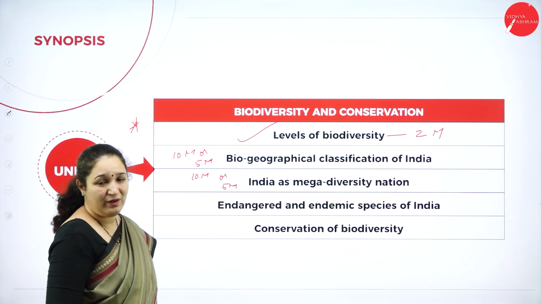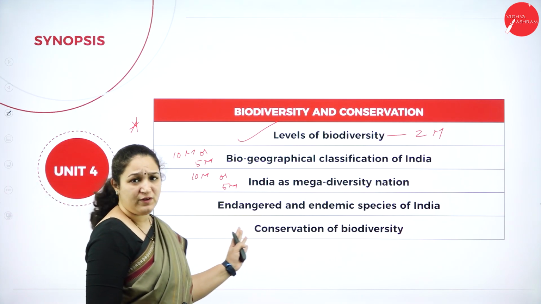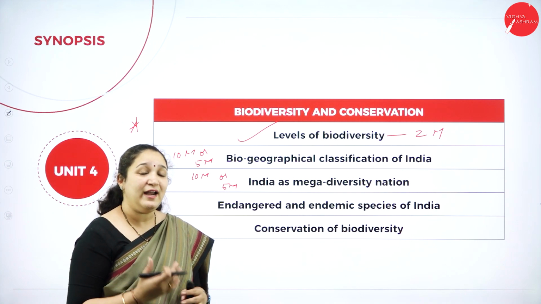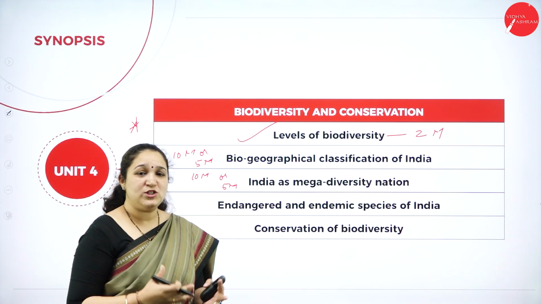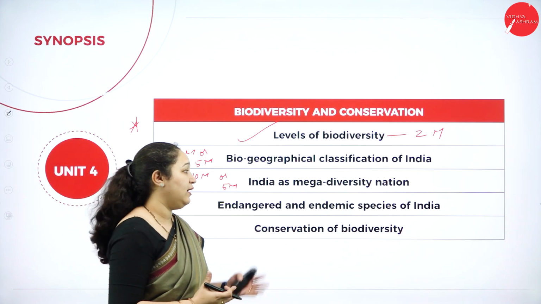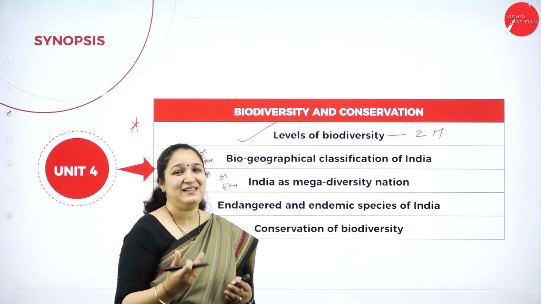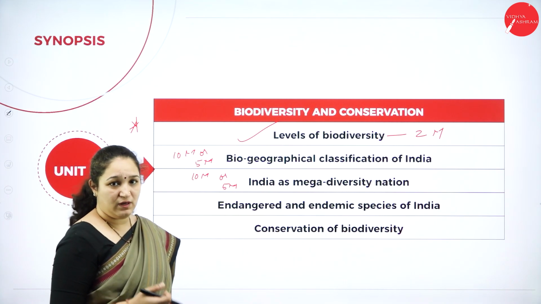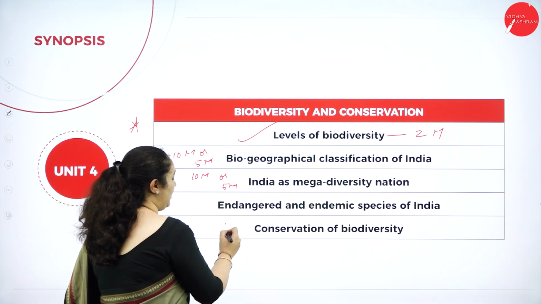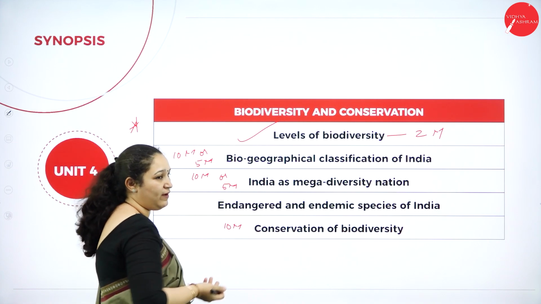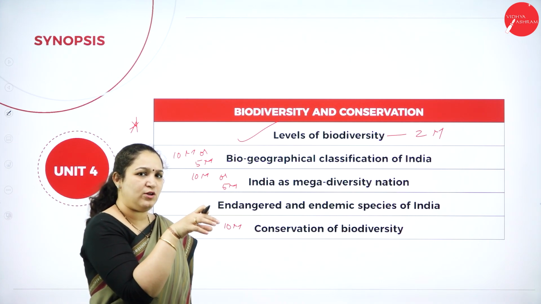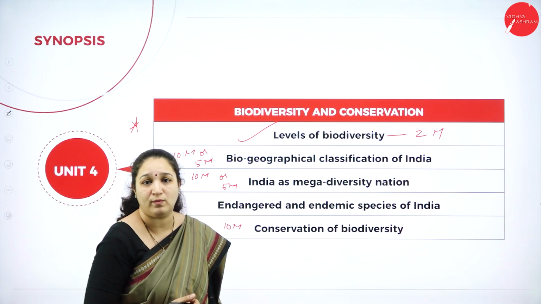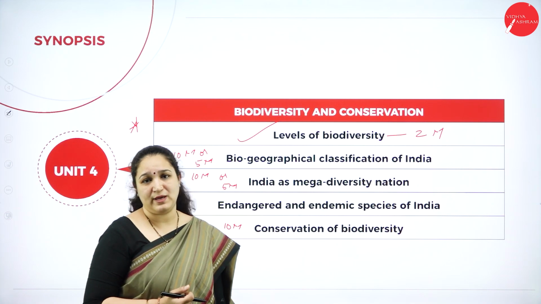Then we have to be very careful with the definitions, like what are endangered species, what are endemic species, and we have to know examples of the endangered species and the endemic species of India. At least 1 or 2 examples are very important for you all to know. Then we have another very important question which they can ask, again for 10 marks or 5 marks, or from that particular concept in between they can pick up one of the concepts and ask even for 2 marks. Okay, so that's conservation of biodiversity.